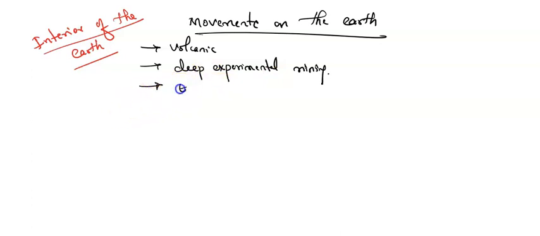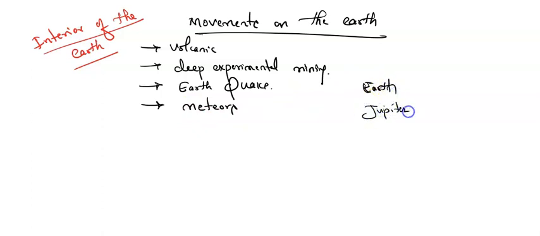And third, most of them may say, sir, from the earthquake also we'll get to know about the interior of the earth. And sometimes some people may say, sir, from meteors also we'll get to know about the interior of the earth. Meteor is nothing but the DNA of the other objects. For example, there is one recent study where they started studying Jupiter, how Jupiter has formed.